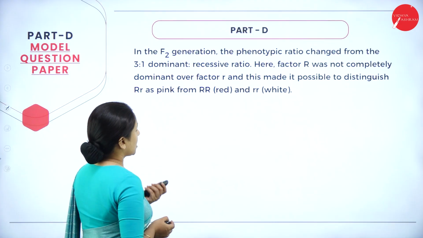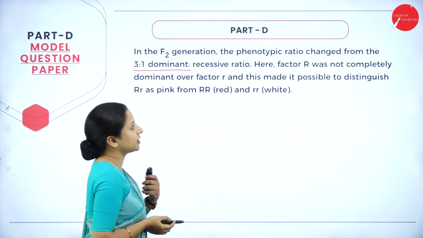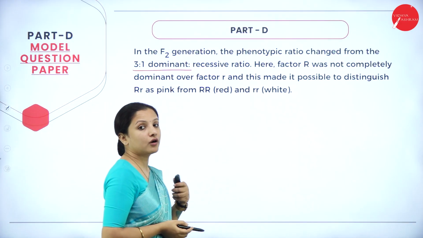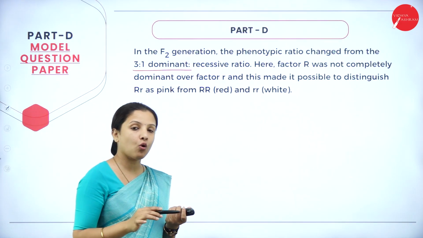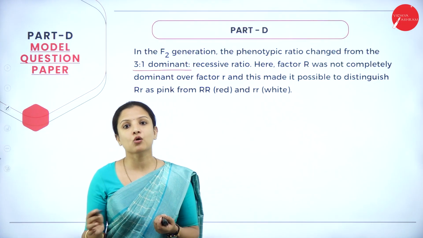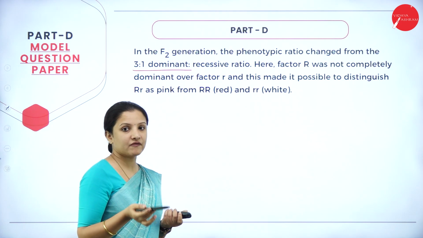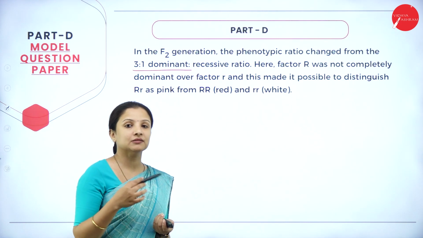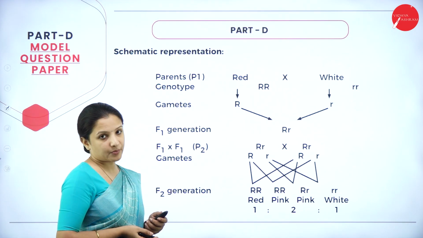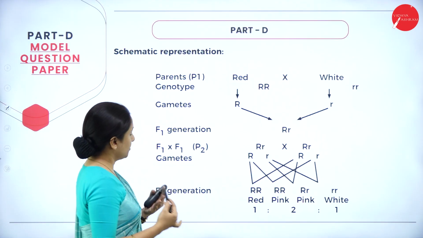So in the F2 generation, the phenotypic ratio changed from 3:1, that is dominant to recessive ratio. Here factor R was not completely dominating over the small r, that is red was not completely dominating over the white flowers. Therefore, we could get an intermediate character which is incomplete dominance, that is pink color flowers. So this is the schematic representation. The explanation needs to be done and the schematic representation has to be put.